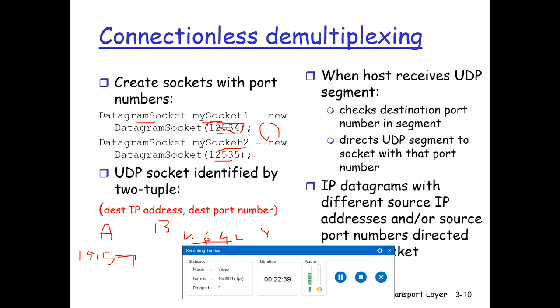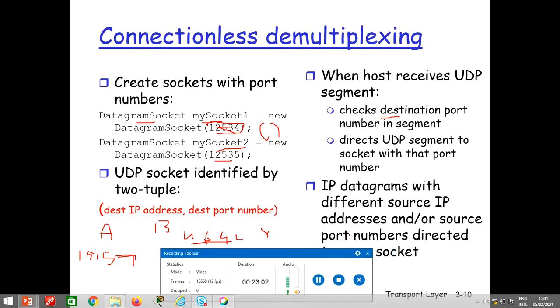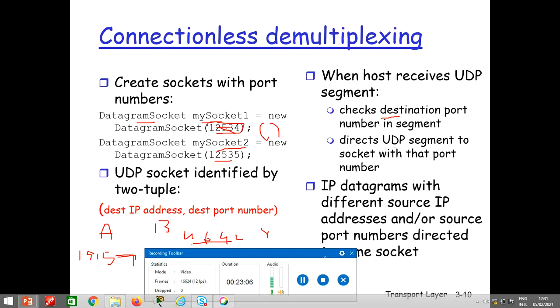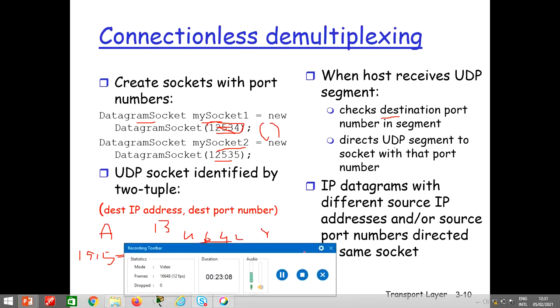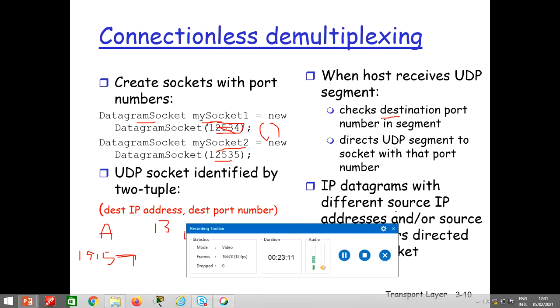A UDP socket is fully identified by a two-tuple: IP address and port number, which is called the socket address. When the host receives a UDP segment, it checks the destination port and directs the segment to the socket with that port. IP datagrams with different source IP addresses or source port numbers are directed to the same socket.